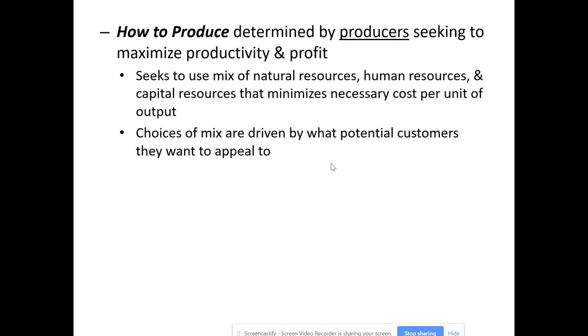But the kind of customer they want to appeal to is somebody who is just looking for a reliable but inexpensive watch. And they have figured out what mix of machinery and people, as well as the natural resources, they want to use to appeal to them. That would also be why a Rolex is made with gold and platinum and things along those lines, while a Timex is primarily plastic.